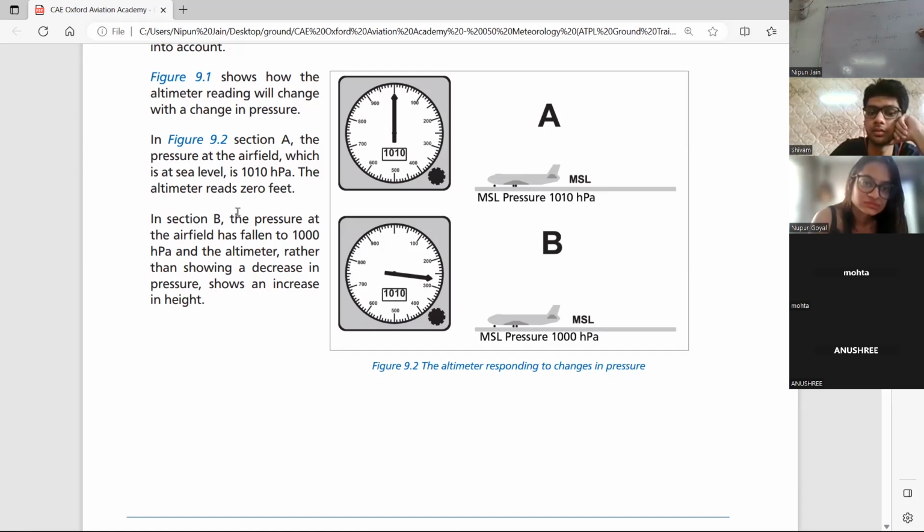So how much will it show? Same two conditions. यहाँ का प्रेशर 1010 से 1000 हो गया, या प्लेन उड़ के दूसरा एयरपोर्ट में चला गया जहाँ पे प्रेशर इज 1000. ठीक है, both are similar conditions. ठीक है, so how much it will show?